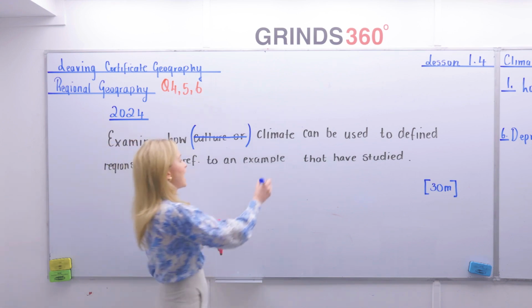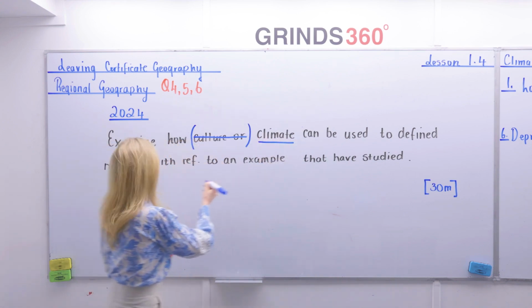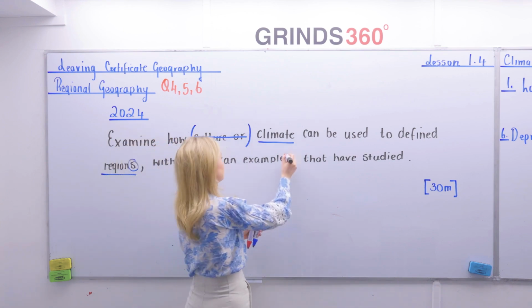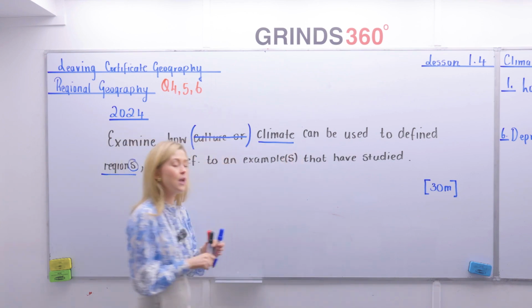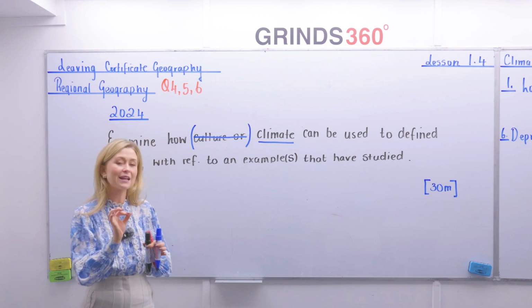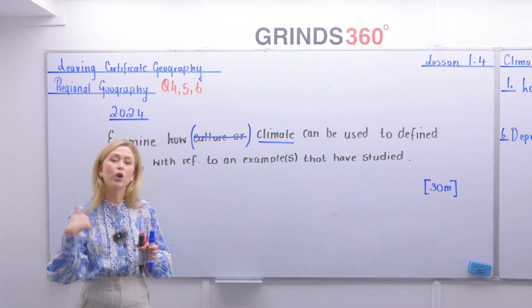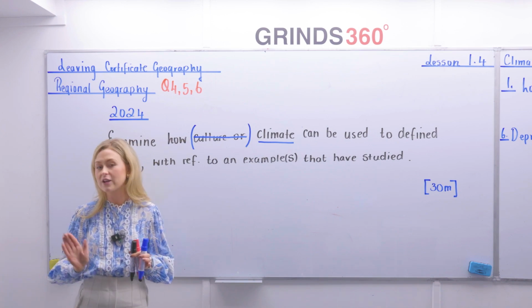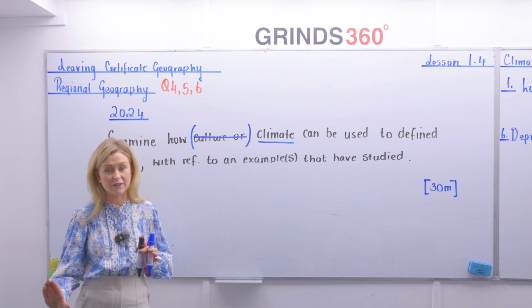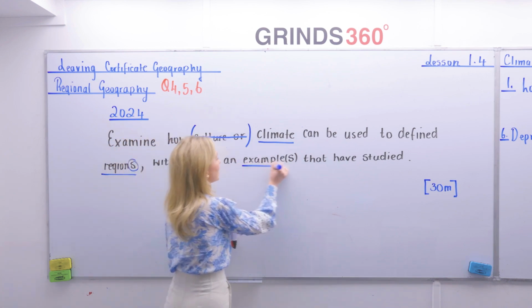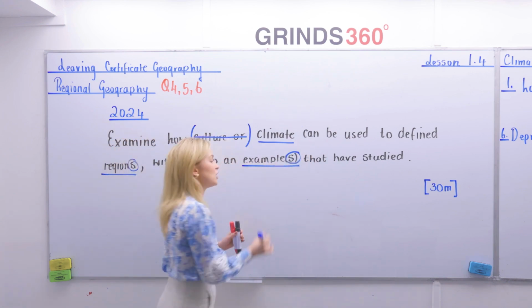But in this case, it says how climate can be used to define regions with reference to an example, or it actually said examples. But notice the S in this case is in brackets. So you're allowed to do one example or you're allowed to do multiple. Now, what I'd always say to students is, that's just telling you more than likely there isn't that 7-8 split in significant relevant points. However, I would always give a second example. So an example or examples that you have studied.